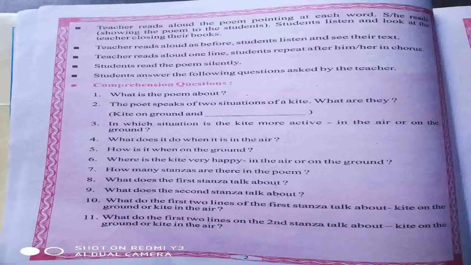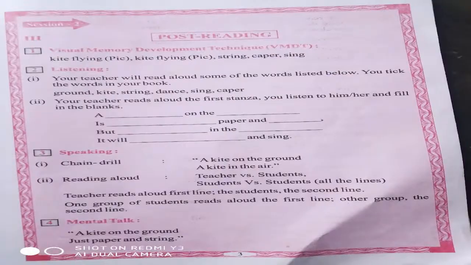How many stanzas are there in the poem? 8. What does the first stanza talk about? 9. What does the second stanza talk about? 10. What do the first two lines of the first stanza talk about, kite on the ground or kite in the air? 11. What do the first two lines of the second stanza talk about, kite on the ground or kite in the air?